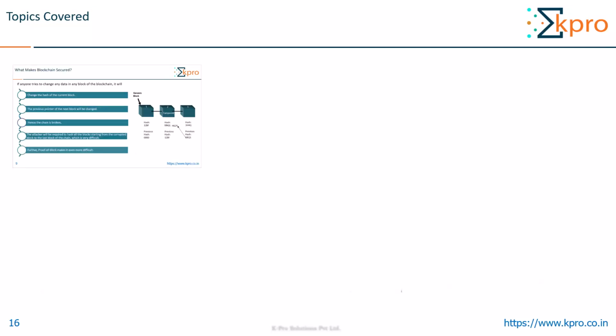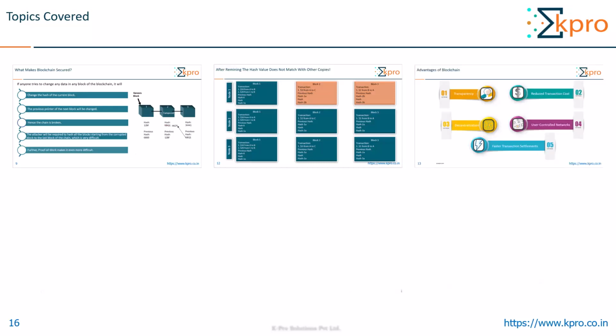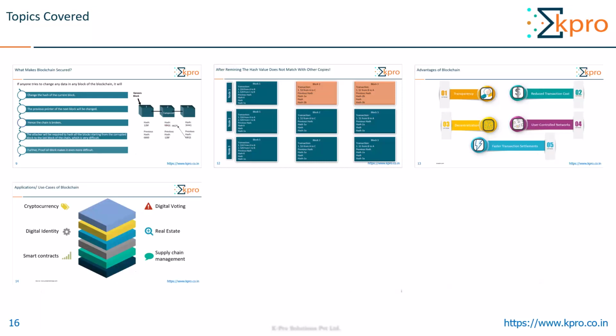And then we saw what makes blockchain secure and why we cannot tamper with anything inside a blockchain. Then we saw a scenario where we tried to change a block or any information inside a block, and how even after rehashing the entire blockchain, even then we cannot change anything in the blockchain. And then we saw a few advantages of blockchain, and at last we saw a few applications of blockchain.